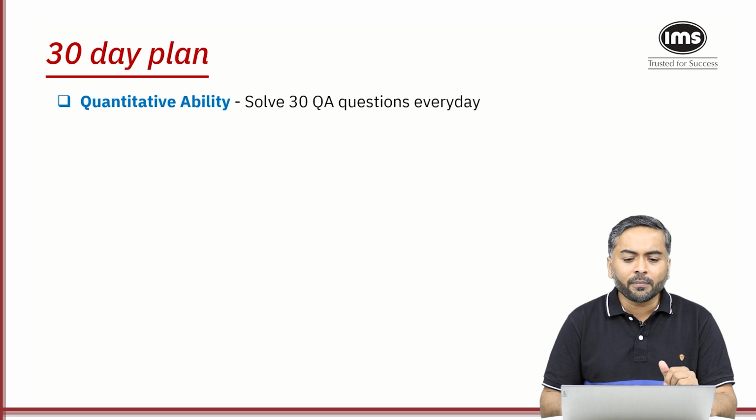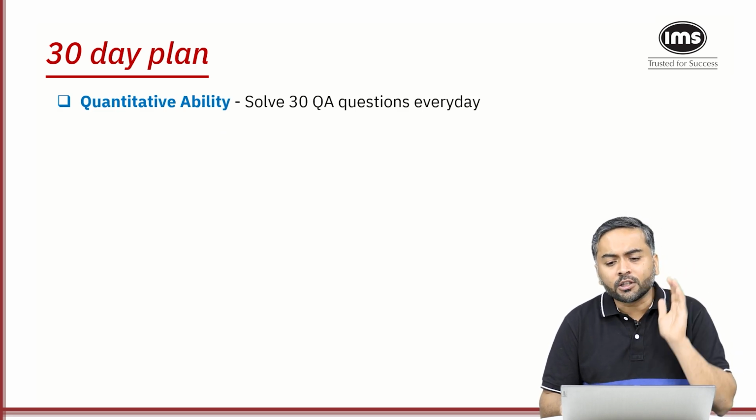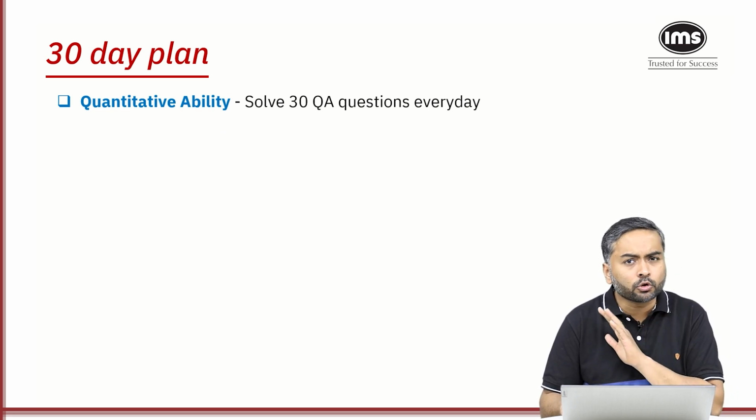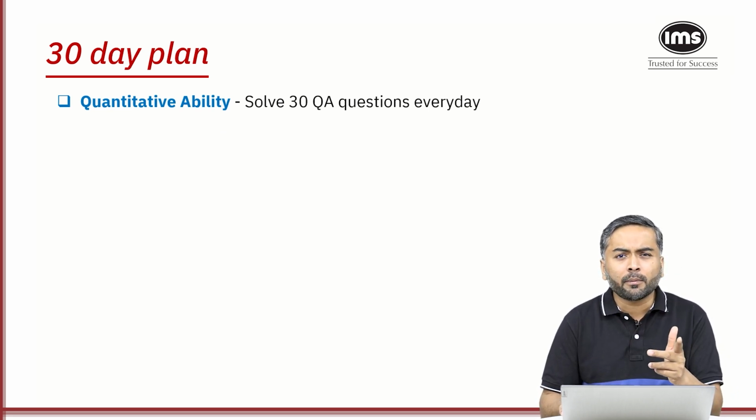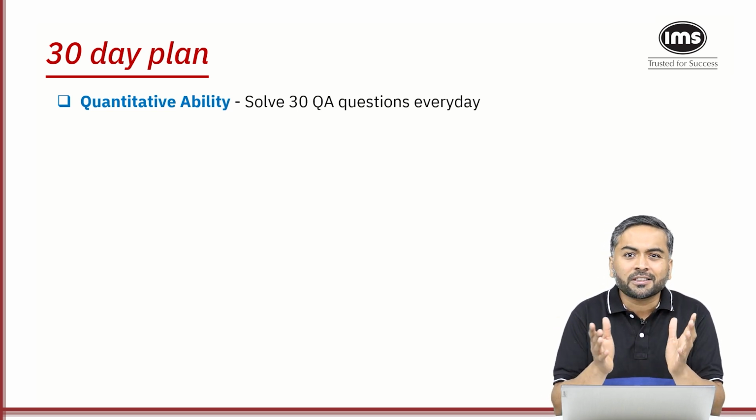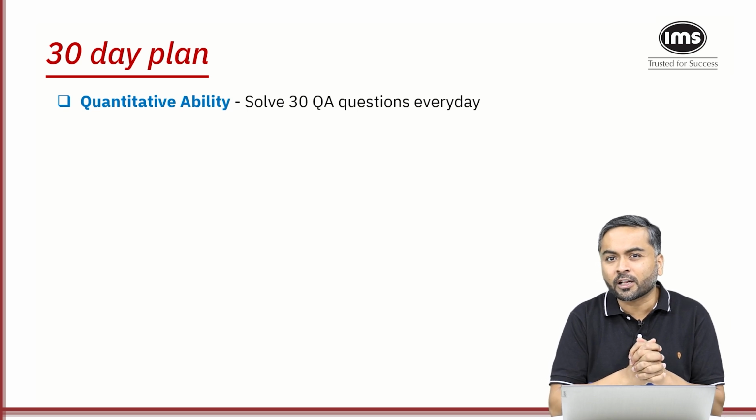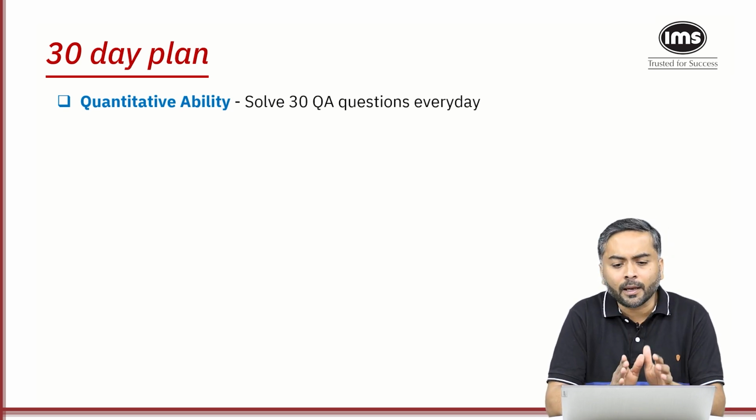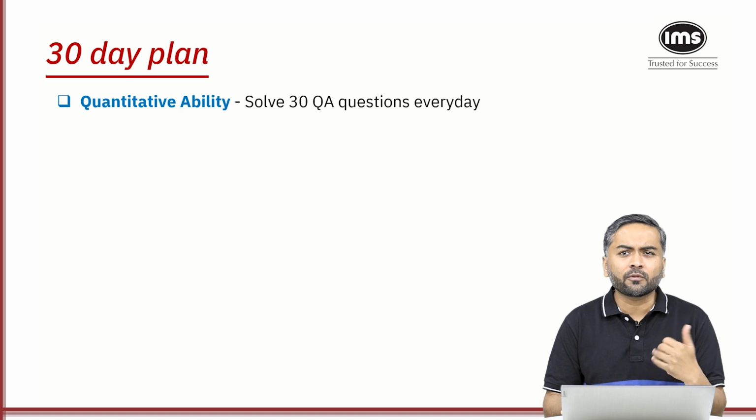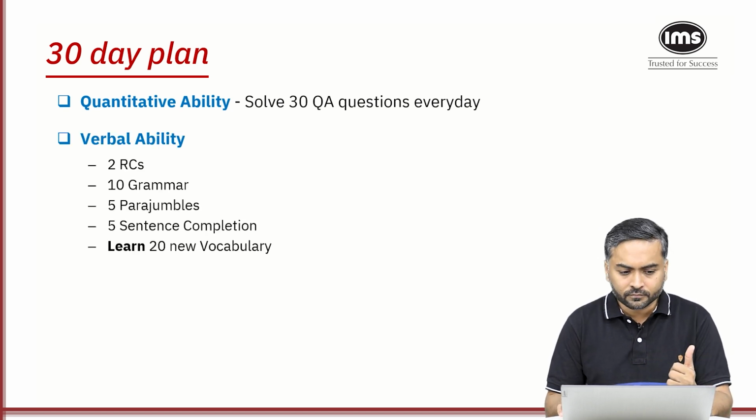Now, if you look at the 30-day plan, you will solve 30 quantitative ability questions on a regular, everyday basis. Make sure that you solve the 30 questions. 30 questions probably should not take more than 1 hour. For 40 questions, you'll be attempting them in around 40, 45, 50 minutes. I'm saying 30 questions you should be attempting in 45 minutes. While practicing over a period of time, maybe 30 questions in 30 minutes should be your target.